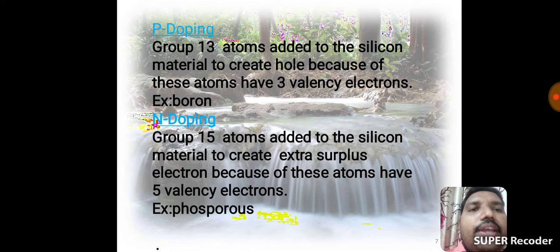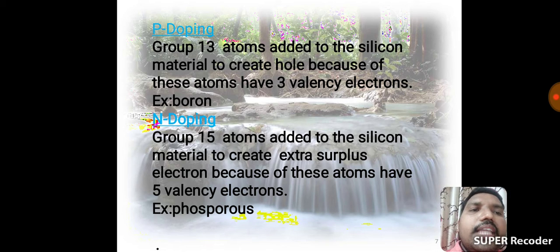Next, see the N doping technique. In N doping, group 15 atoms are added to the silicon material to create extra surplus electrons, because these atoms have 5 valency electrons. Group 15 atoms are pentavalent impurities. Pentavalent means 5 valency electrons in its level. Group 15 atoms are added to the silicon material. It creates an extra surplus.